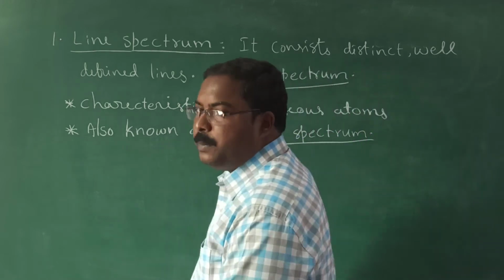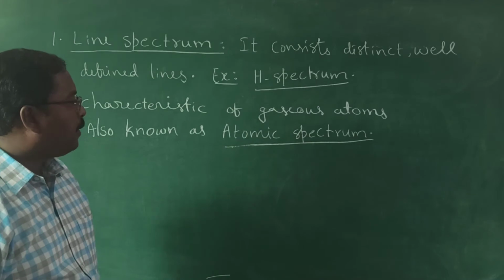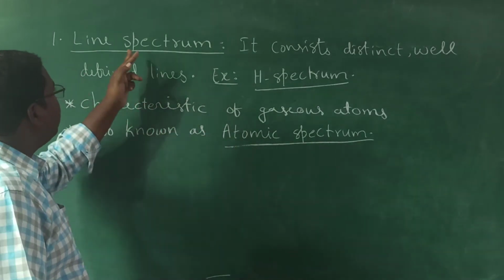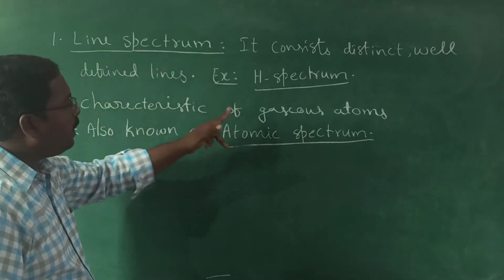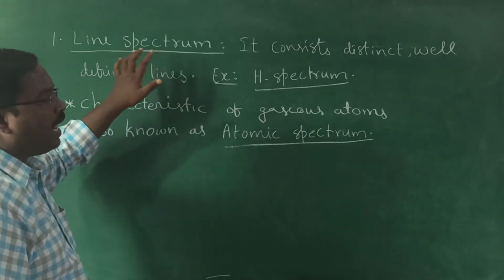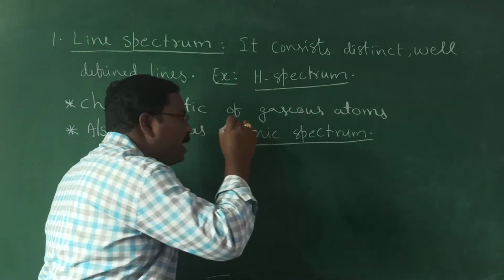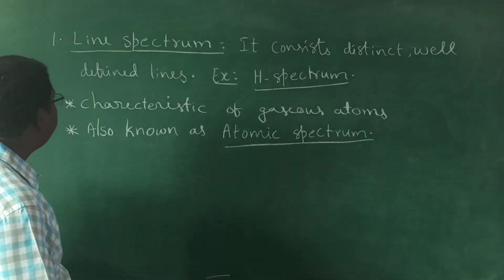From the name you can understand why line spectrum is also known as atomic spectrum, because the line spectrum is obtained from the gaseous atoms.